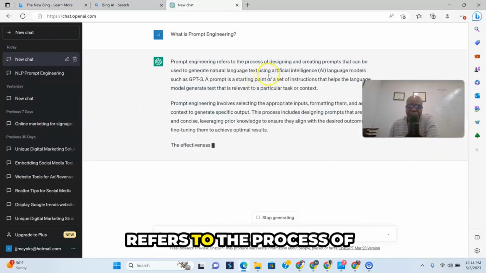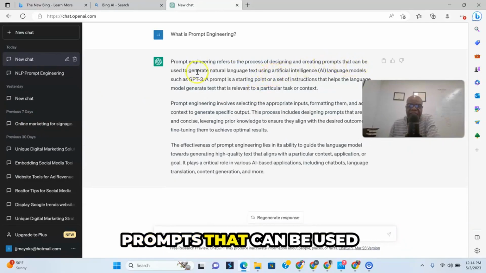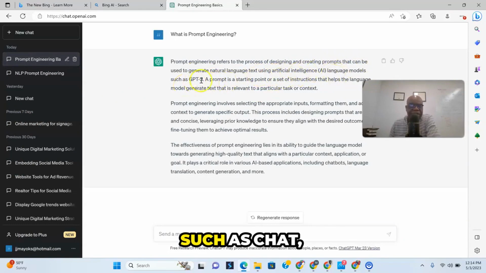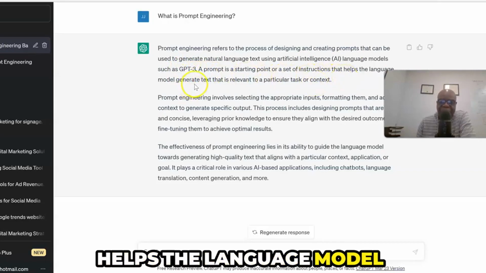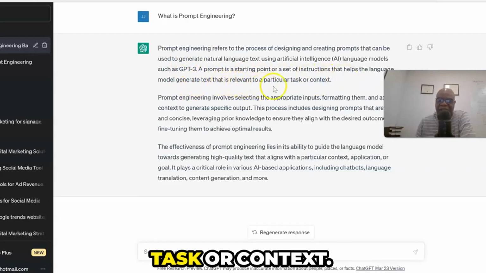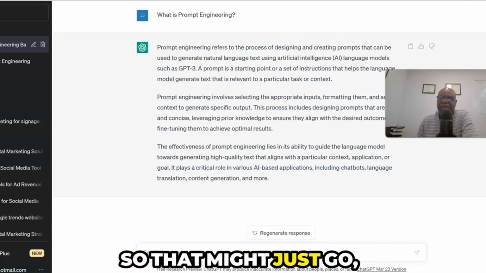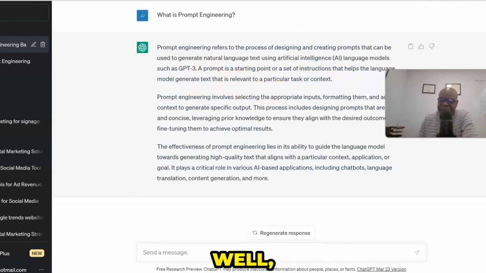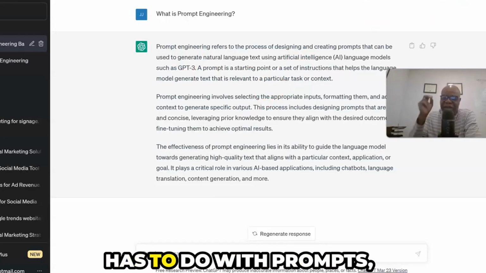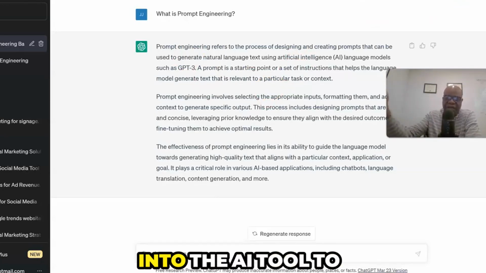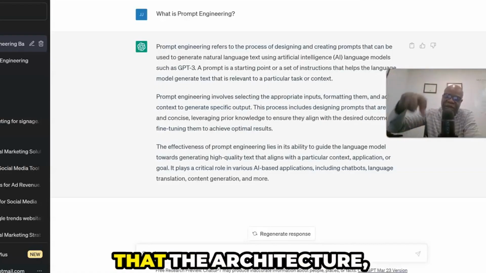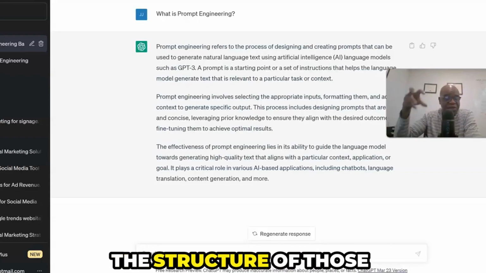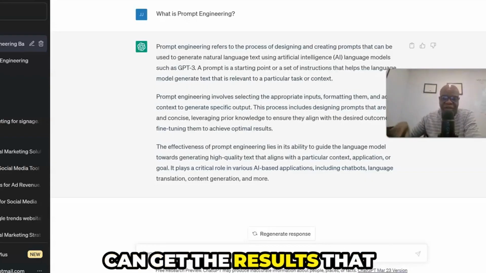And as you can see, it refers to the process of designing and creating prompts that can be used to generate language text using AI language models such as GPT-3. A prompt is a starting point or a set of instructions that helps the language model generate text that is relevant to a particular task or context. That's just a lot. Well, what it's saying is it has to do with creating prompts that go into the AI tool to reflect the output that you want, and making sure that the architecture, the buildup, the structure of those words are sound so you can get the results that you want.